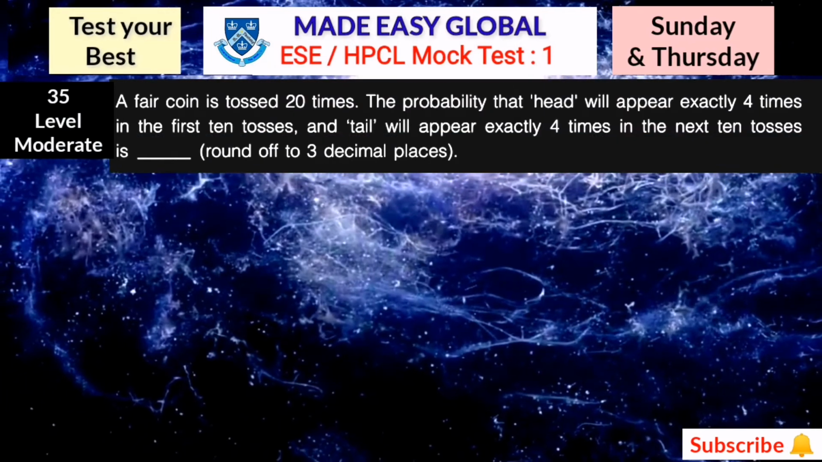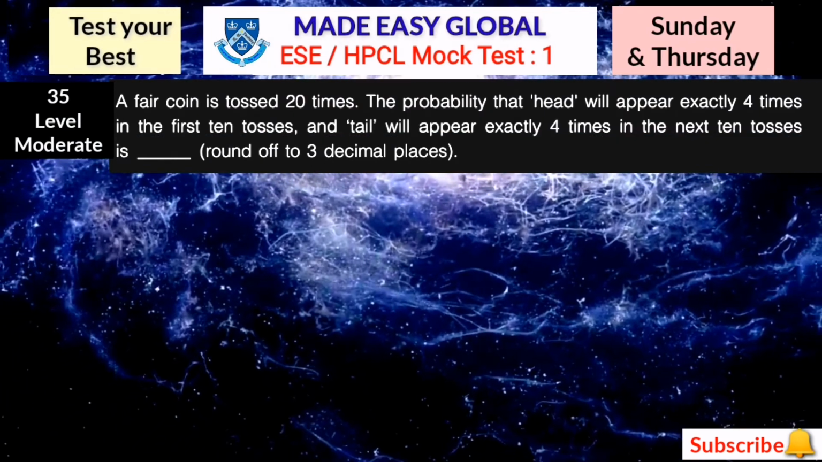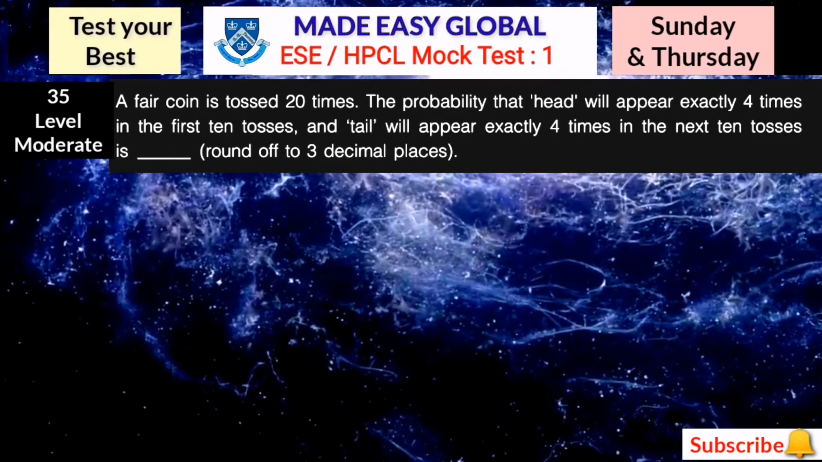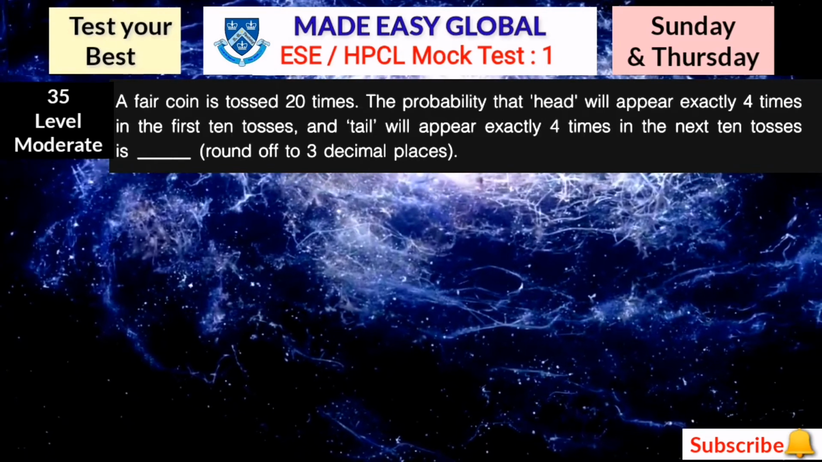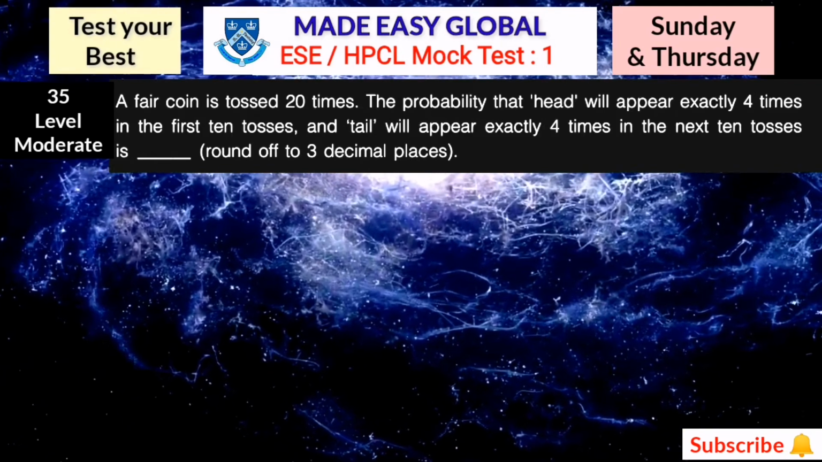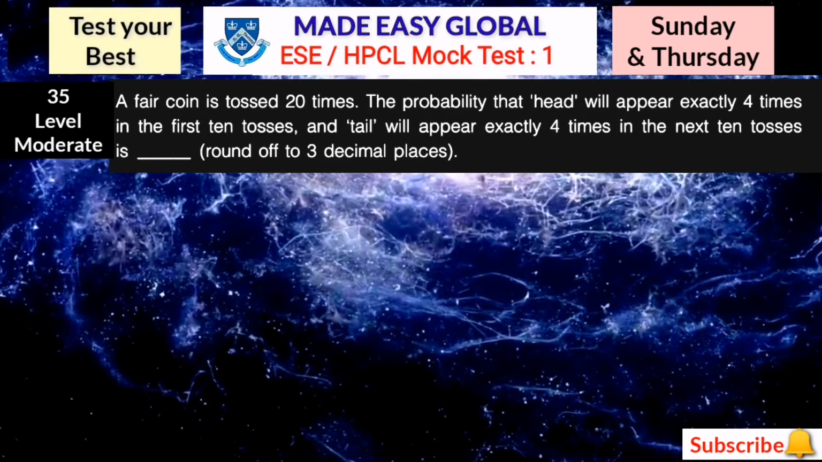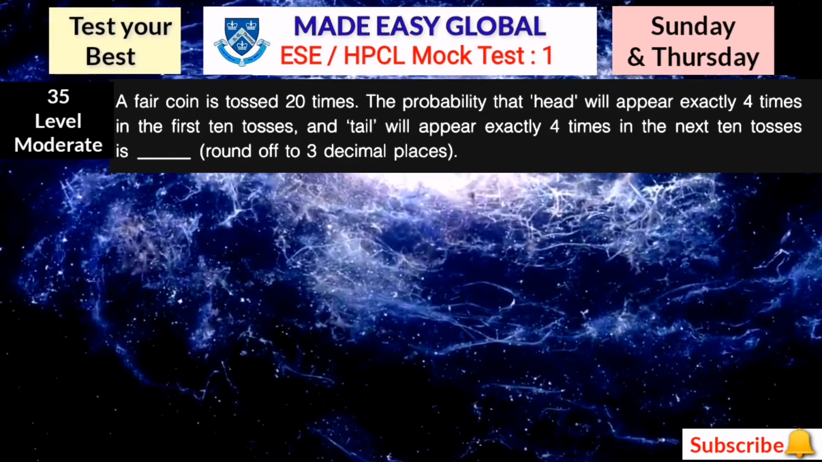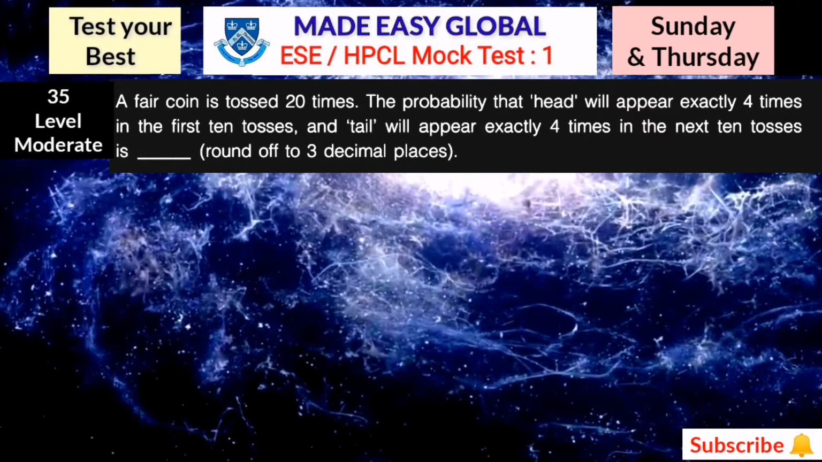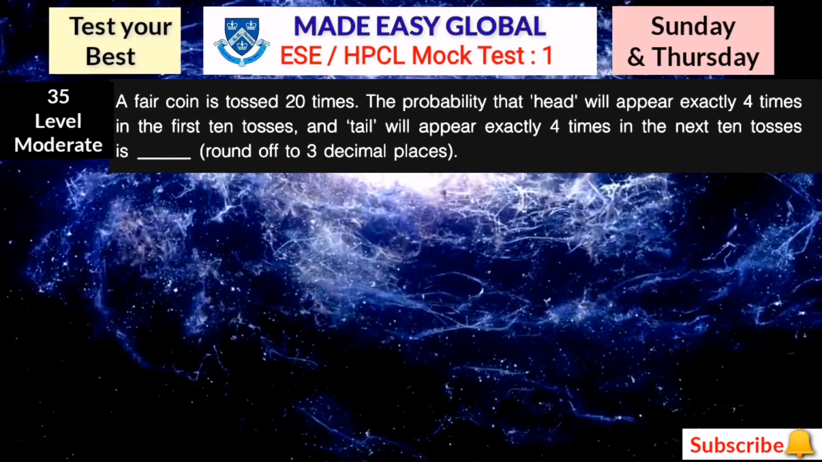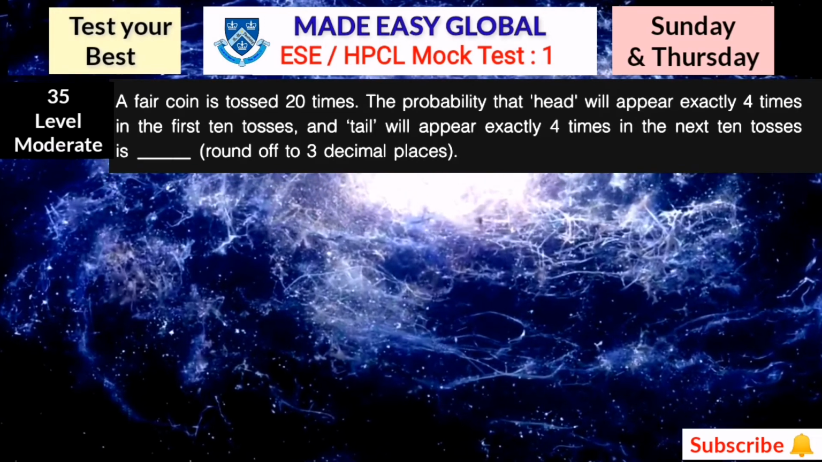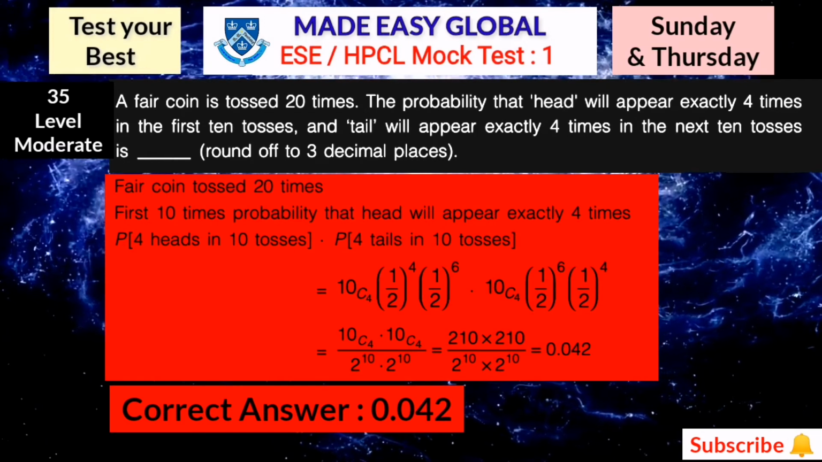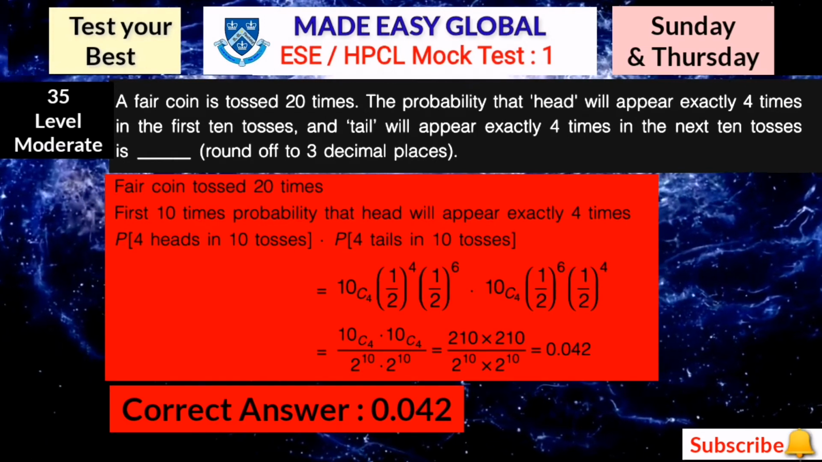A fair coin is tossed 20 times. The probability that head will appear exactly 4 times in the first 10 tosses and tail will appear exactly 4 times in the next 10 tosses is how much? So once again, this is not that difficult a question. You can get this answer if you have gone through the concepts of probability once. Note down your answers. Here the correct answer is 0.042.